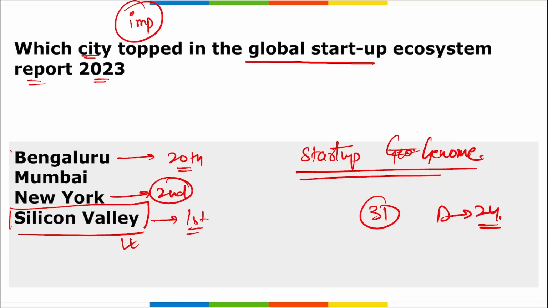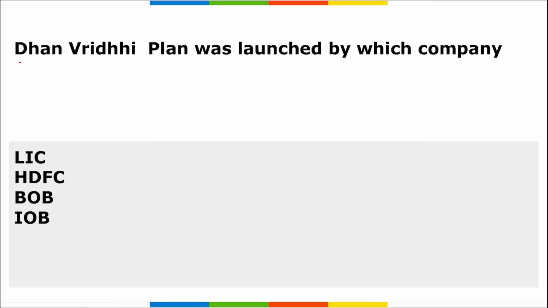Next, where is the headquarter for Startup Genome, who released this Global Startup Ecosystem Report? San Francisco, California, USA is the headquarter. Moving on. Next is the Dhan Vridhi Plan. This was launched by which company? Dhan Vridhi Plan was launched by LIC.